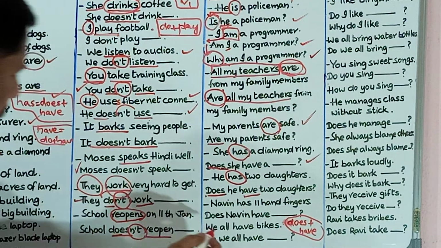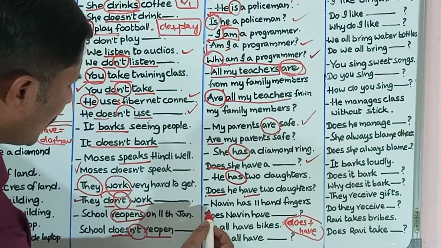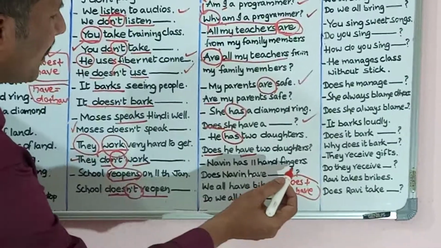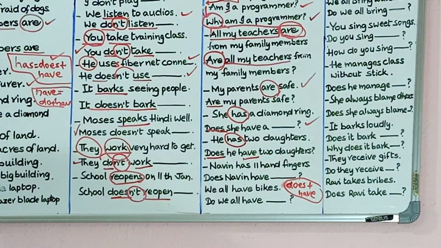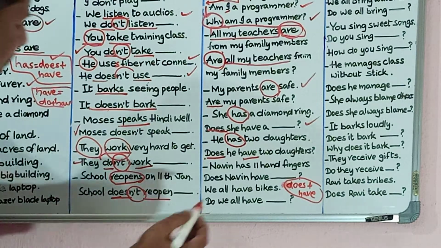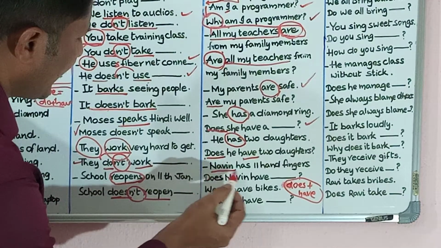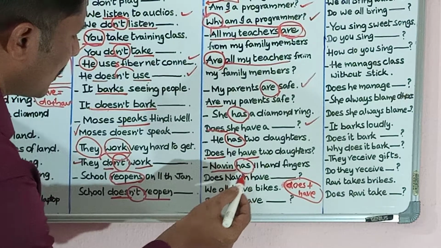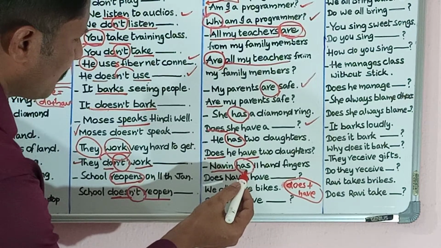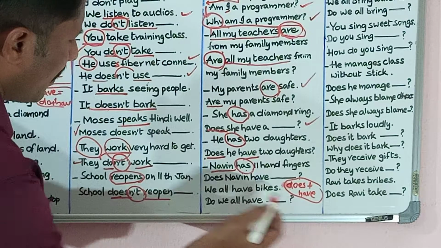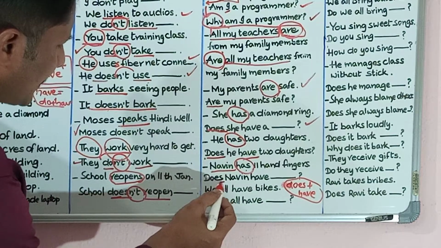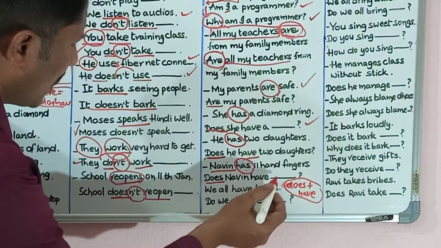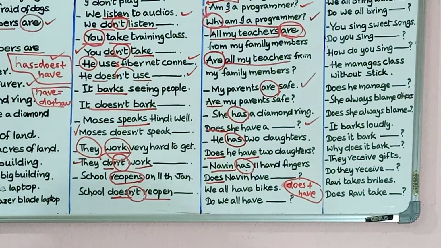Next one. Naveen has 11 hand fingers. Naveen is the subject here, third person singular number. Have plus, yes, has. Has is equal to nothing but does plus have. Then the question will be like this: does Naveen have 11 hand fingers?